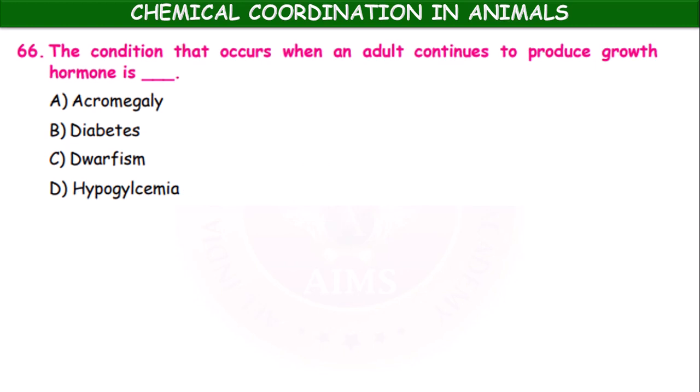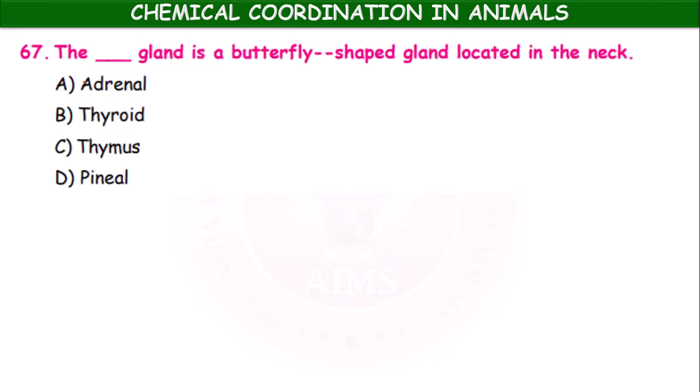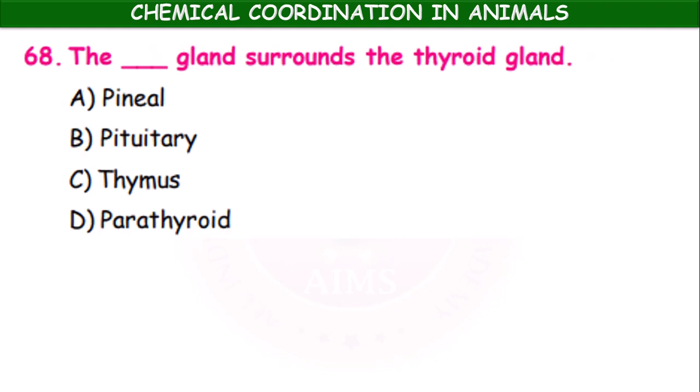The condition that occurs when an adult continues to produce growth hormone is acromegaly, diabetes, dwarfism, hypoglycemia. It is acromegaly. The dash gland is a butterfly shaped gland located in the neck: adrenal, thyroid, thymus, pineal. It is the thyroid gland which is butterfly shaped.